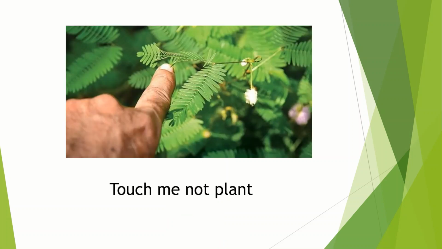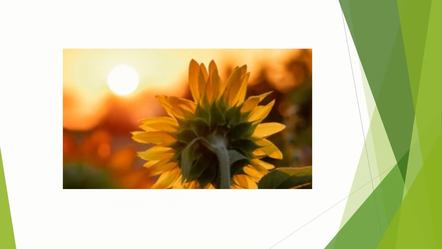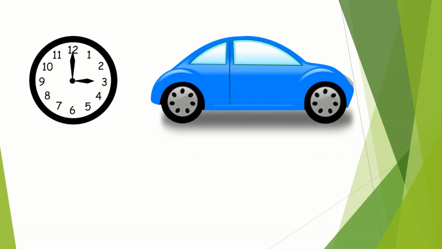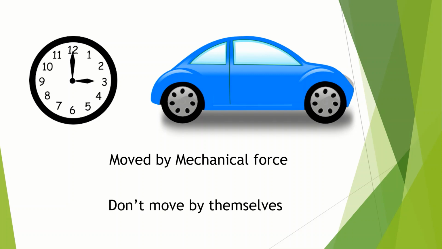Let's see some examples. If you touch a leaf of Lajavanti, it droops and after some time it opens back. Then another example is of sunflower which turns towards the sun. But you will also say that some things like hands of clock, cars, and many more things move, but they are still considered non-living. Why? That's because they are moved by some outside or mechanical force. They don't move by themselves, but they are moved by someone else or something else. That is why they are considered non-living.